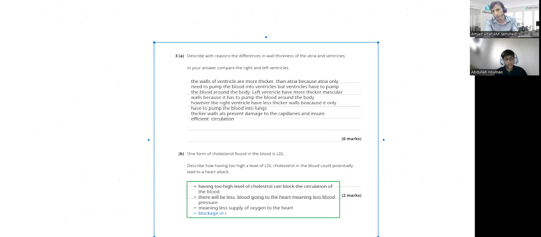It reduces the blood flow to the heart muscle and can lead to blockages, and definitely that causes the heart attack due to lack of oxygen. If the blood is not going there, ultimately the heart muscles will be deprived of oxygen. So this is how you can answer this question.